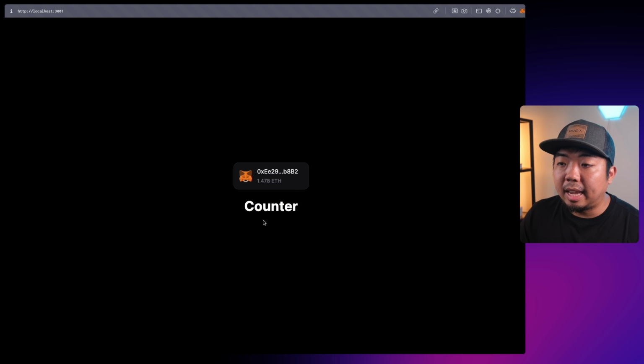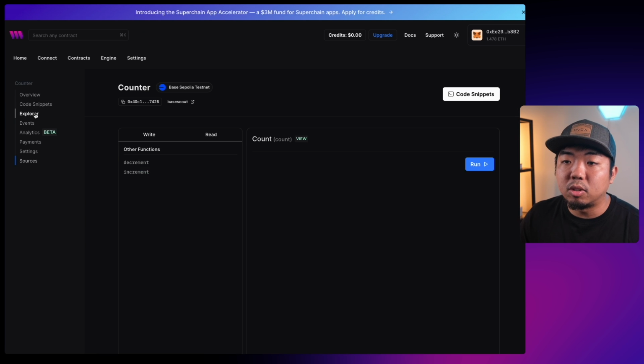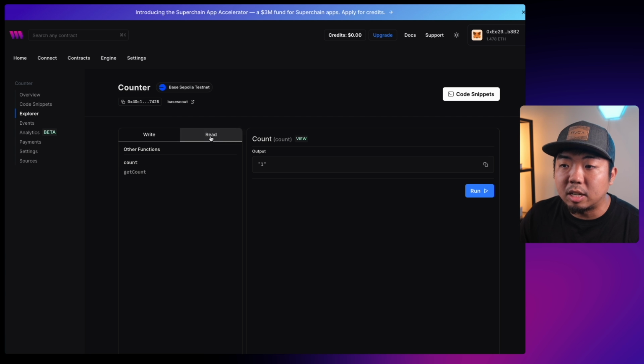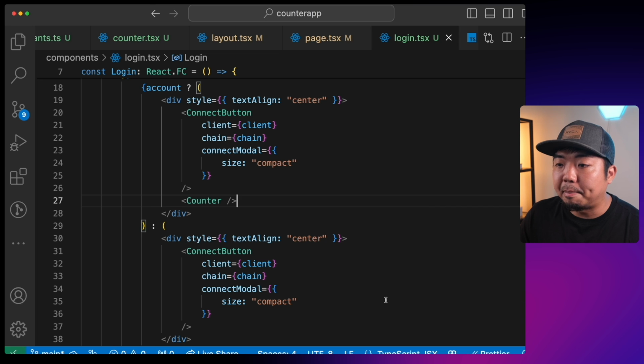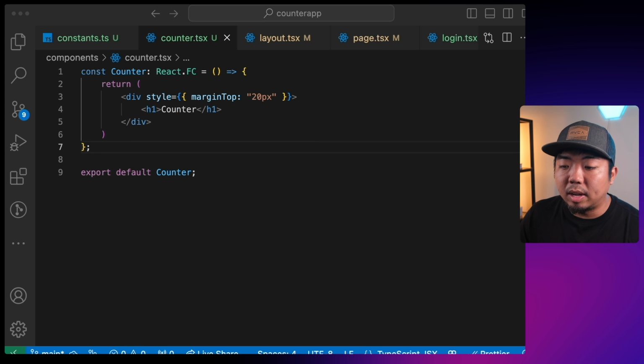So let's display the current value of our counter, which currently right now I believe is at 1. So if we come to explore on our contract dashboard, we go to read count. Yep, it's currently at 1. So we should be able to read this count value here and display it within our app. So coming back to our counter.tsx file, let's create a way to read that information.